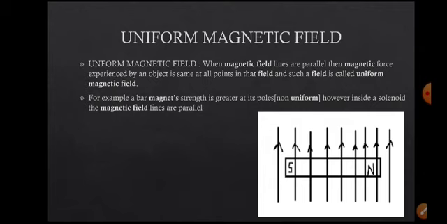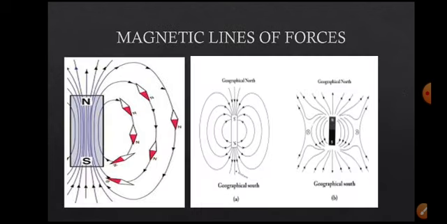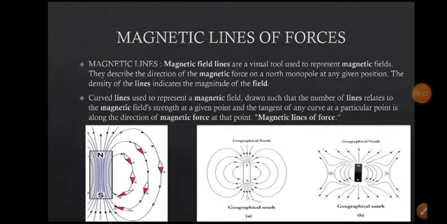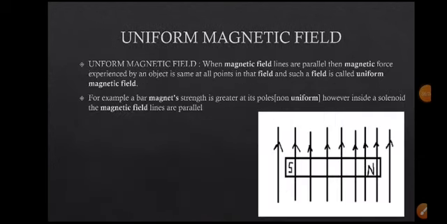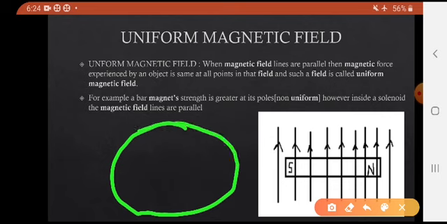So magnetic fields are of two types. One is a uniform magnetic field, another one is a non-uniform magnetic field. In a uniform magnetic field, the magnetic field lines or the magnetic field strength is the same throughout the region. For example, this is the magnetic field.